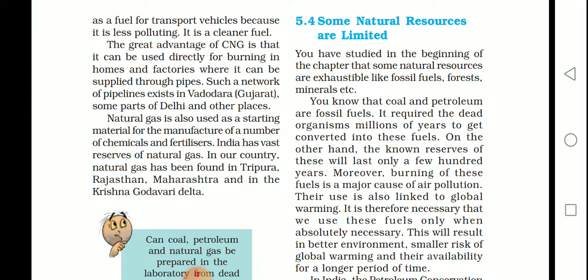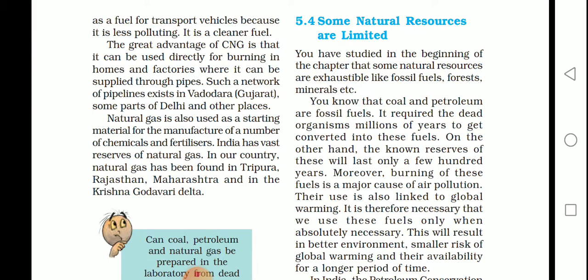Some natural resources are limited. If you consume them continuously, one day they will finish. You studied in the beginning of the chapter that some natural resources are exhaustible, like fossil fuels, forests and minerals. Coal and petroleum are fossil fuels. It required the dead organisms millions of years to get converted into these fuels. On the other hand, the known reserves will last only a few hundred years. Moreover, burning of these fuels is a major cause of air pollution.